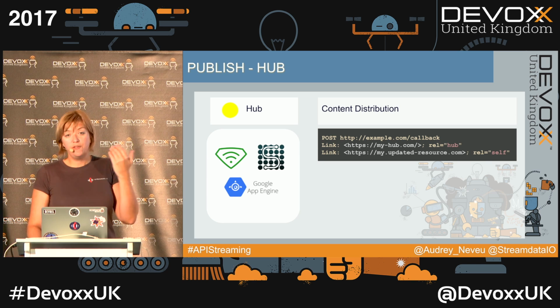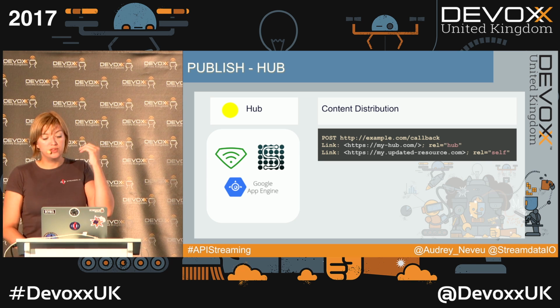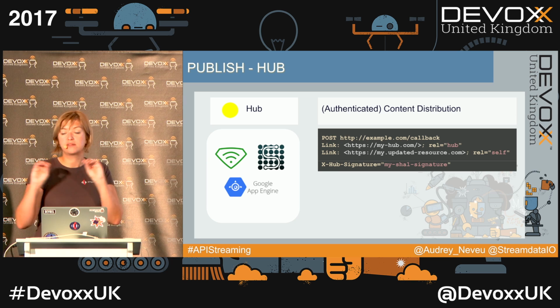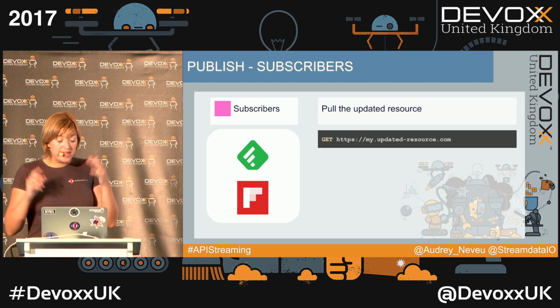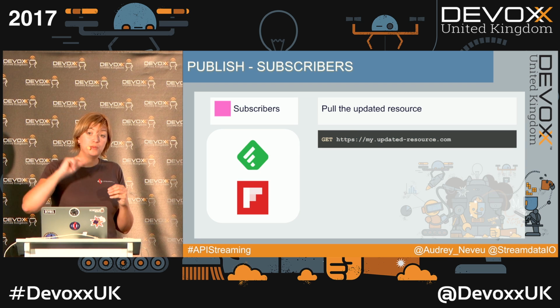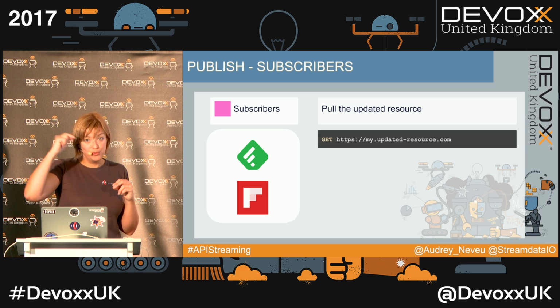And if you previously provided a token, it will be an authenticated content distribution with a signature in form of SHA-1. So it's not very secure, but. And then the subscribers have to pull the updated resource to retrieve the content.